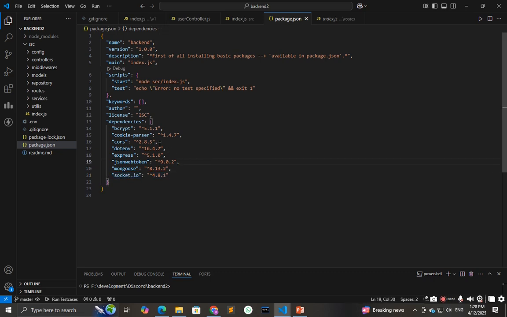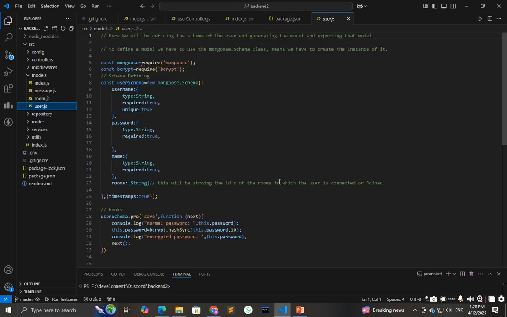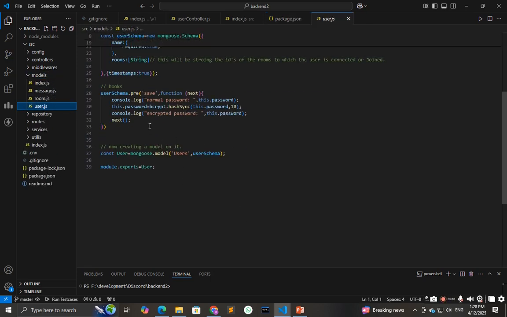We have also used bcrypt for encryption. Every password, either the user password or the room password, is encrypted before storing. We can check in the models, like the user, that before storing we have used hooks.